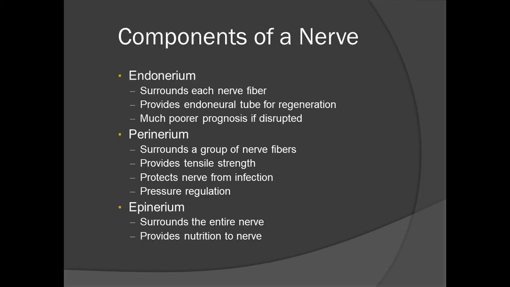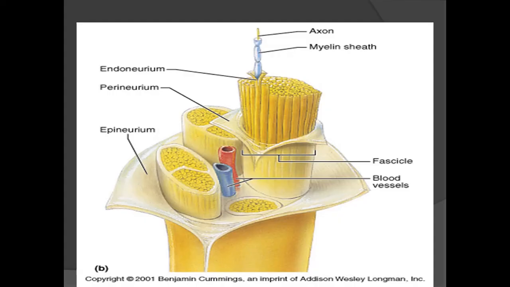Well, if you see the cross-section of the nerve under electron microscope, you would find that it has an endoneurium, perineurium, and epineurium. Endoneurium surrounds each nerve fiber, whereas perineurium surrounds a group of nerve fibers, and epineurium surrounds the entire nerve and provides nutrition to the nerve. This picture is showing the endoneurium, the perineurium, and the epineurium.